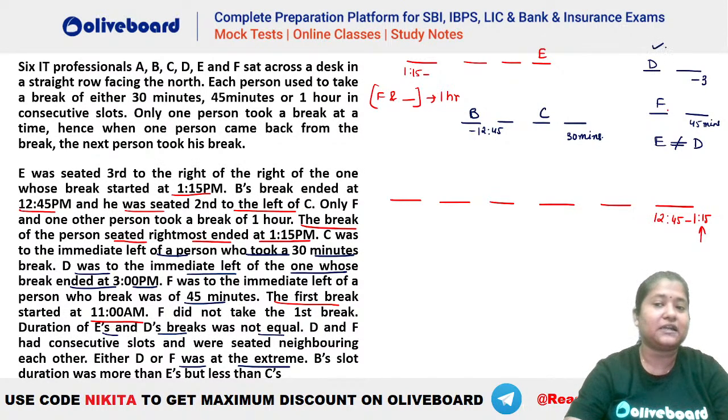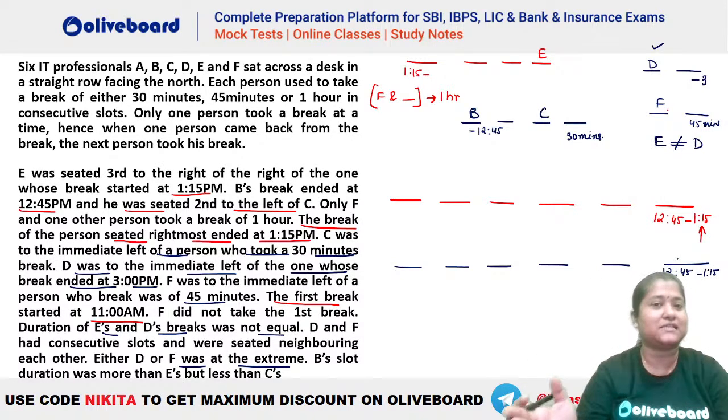Now we know that D was seated towards the left of somebody who is ending at 3. So what are the possibilities here? Let's check. D cannot be at the extreme left end, that we know for sure. Why? Because D has to be somewhere to the left of the person who is ending at 3. Let's say if we take D here, then D is immediate left of the person who is ending at 3.